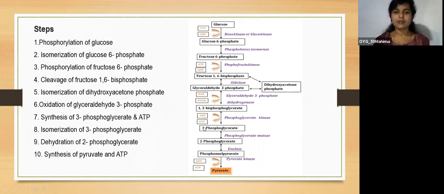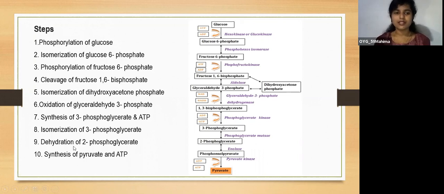Here you can see ATP is released. Next step is isomerization of 3-phosphoglycerate to 2-phosphoglycerate by the enzyme phosphoglycerate mutase.